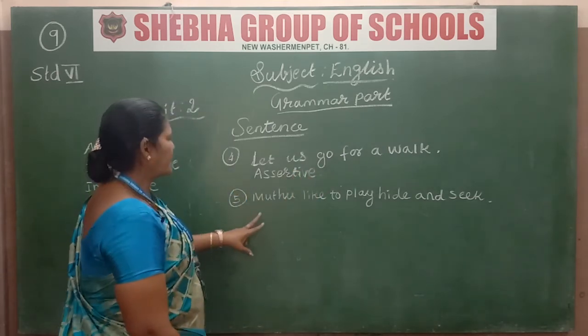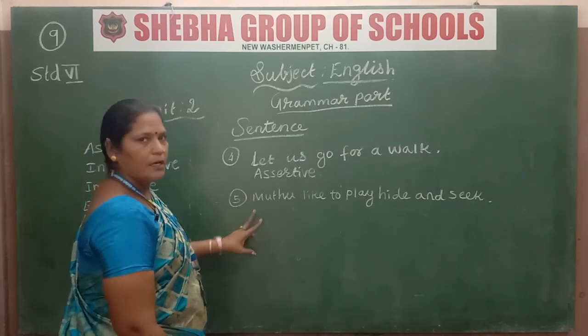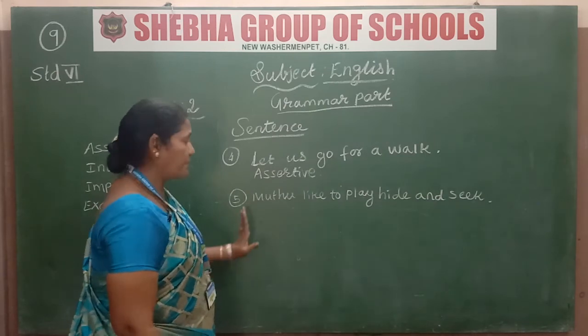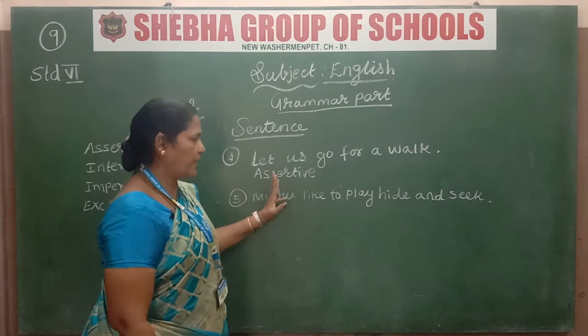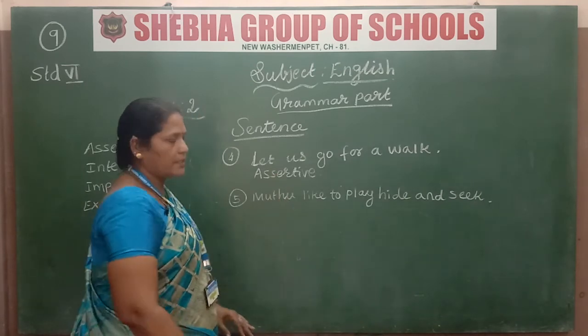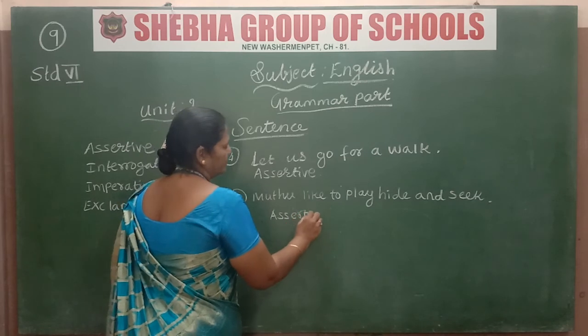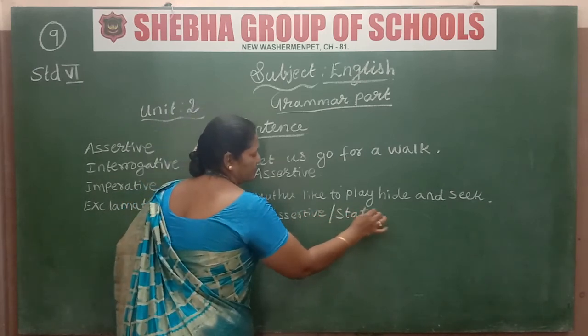Okay, now let us see the fifth one. Muthu likes to play hide and seek. So at the last I kept a full stop. That means the sentence is over. So which type of sentence is it? Yes, the same. Assertive sentence, we can say a statement.